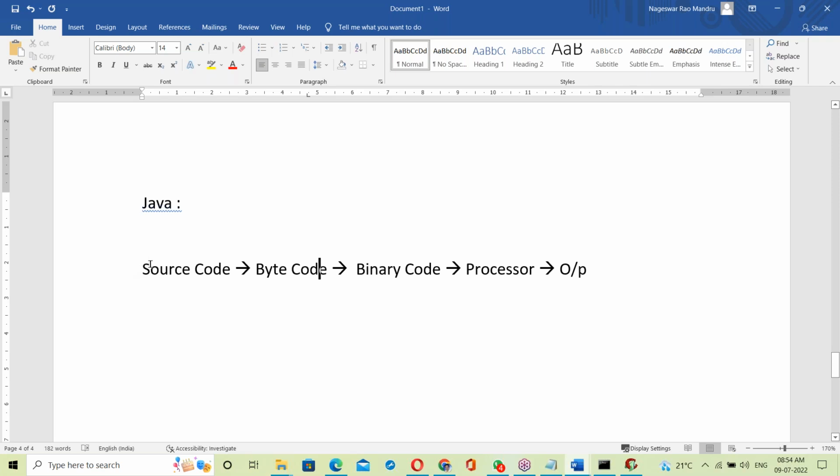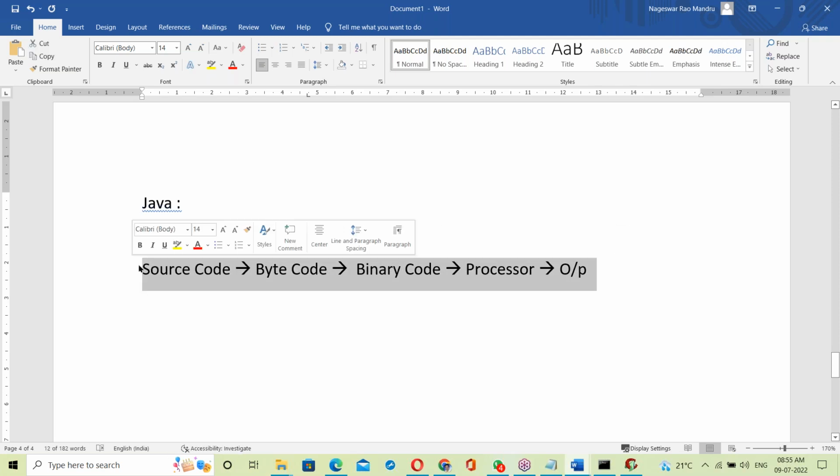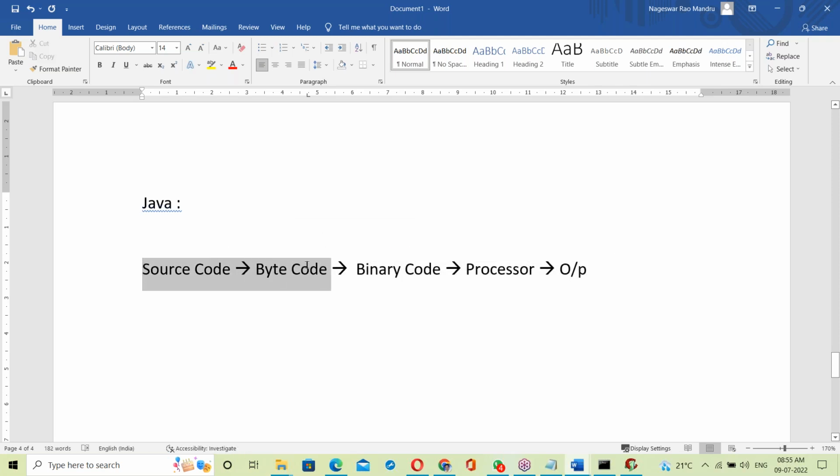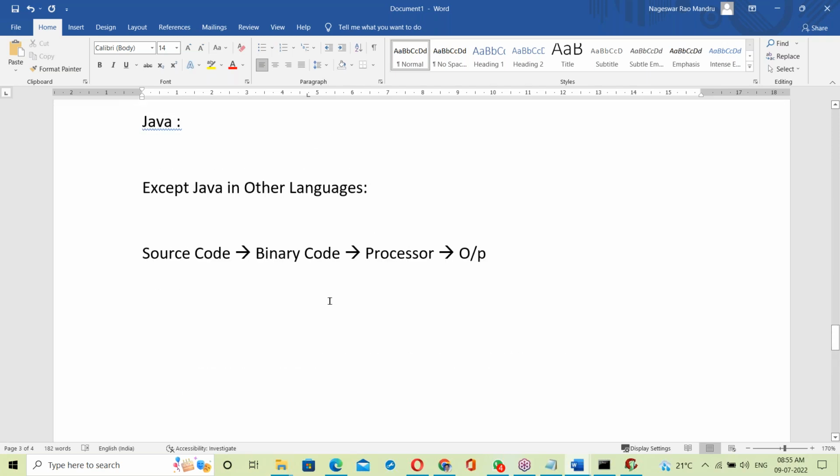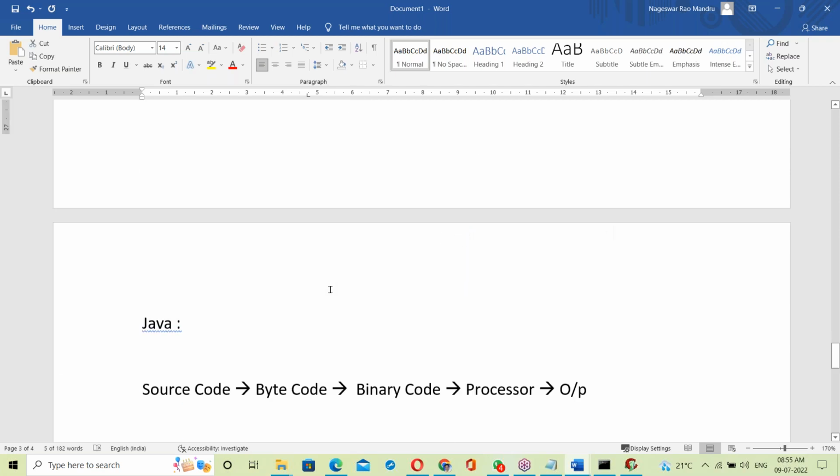In Java, what happens? First of all, source code to bytecode to binary code. Two stages, two steps here. The first step is source code to bytecode. The second step is bytecode to binary code. So it's two steps, right? Other languages have only one step.